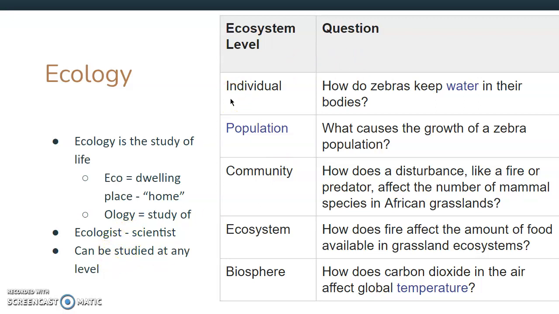we just learned about. So we can study it at the level of an individual. An ecologist can ask, how do zebras keep water in their bodies? An ecologist can study it at the population level and ask what causes the growth of a zebra population. At the community level, ecosystem, and even the biosphere biome level.